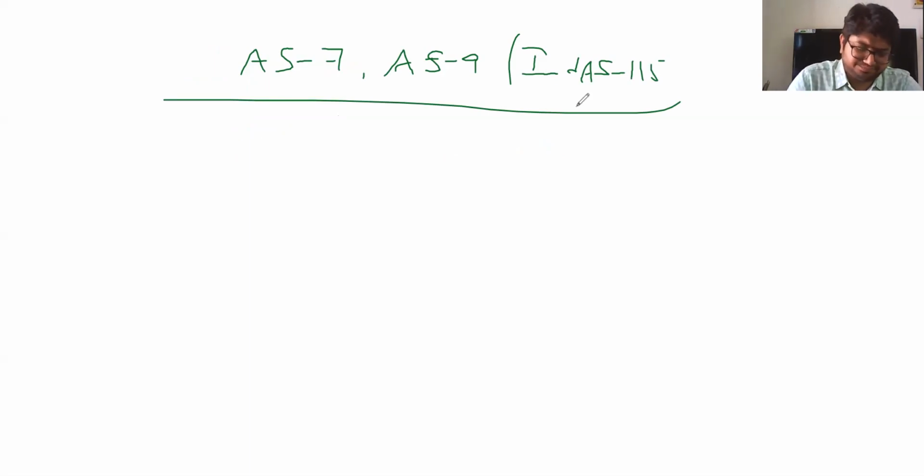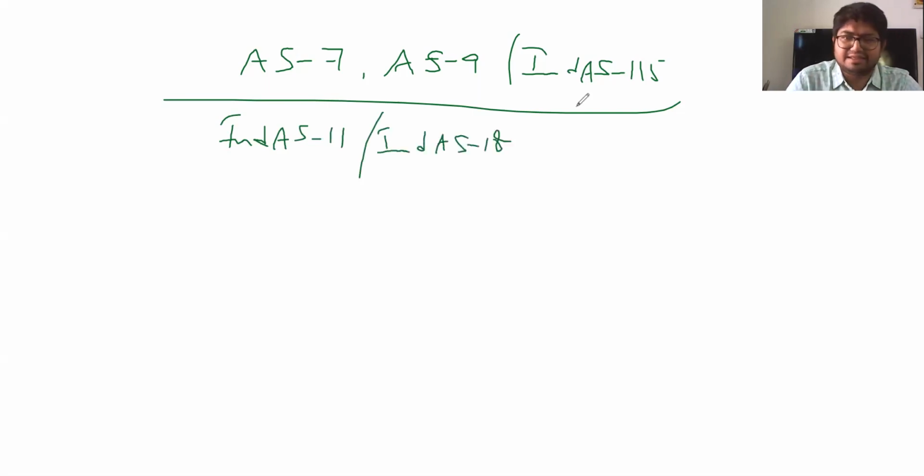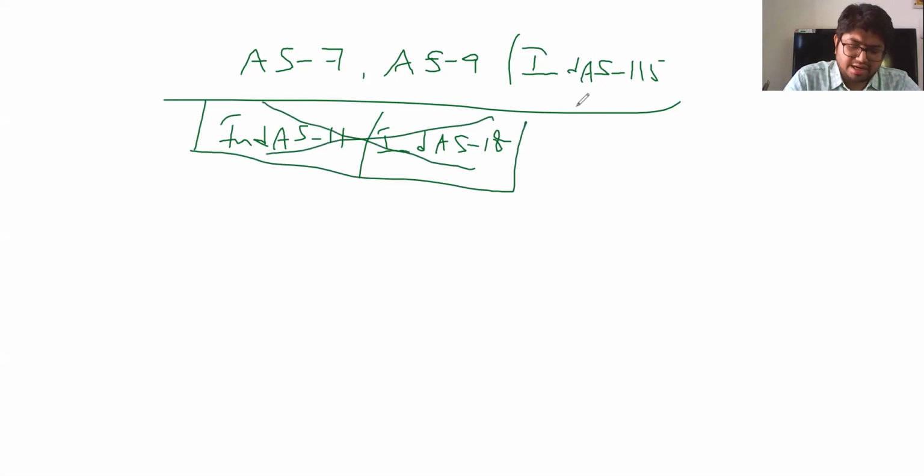Fairly speaking, the comparative standards for AS 7 and AS 9 were, till last year, Ind AS 11 and Ind AS 18. These two standards are called off now, and a new standard which takes care of any contract with a customer, Ind AS 115, is brought into Ind AS.